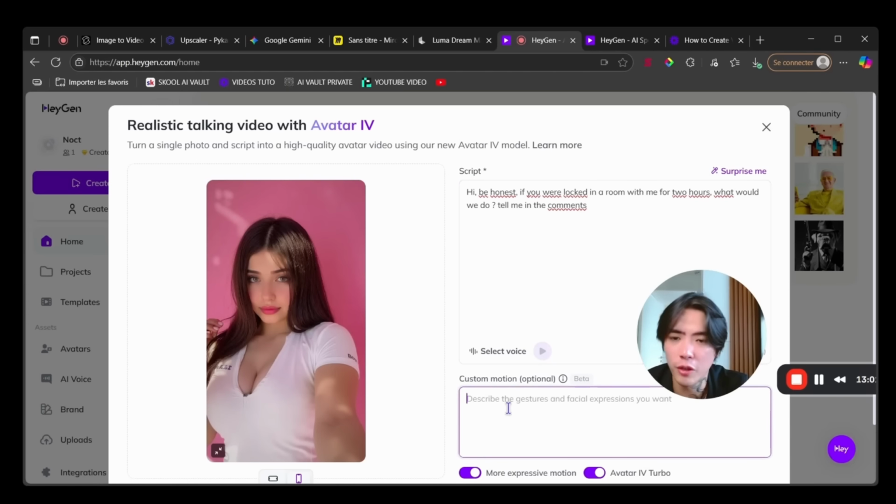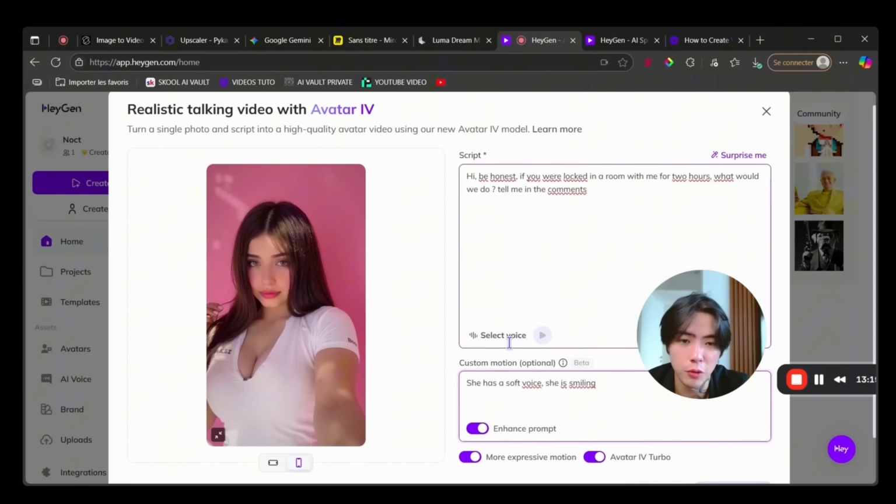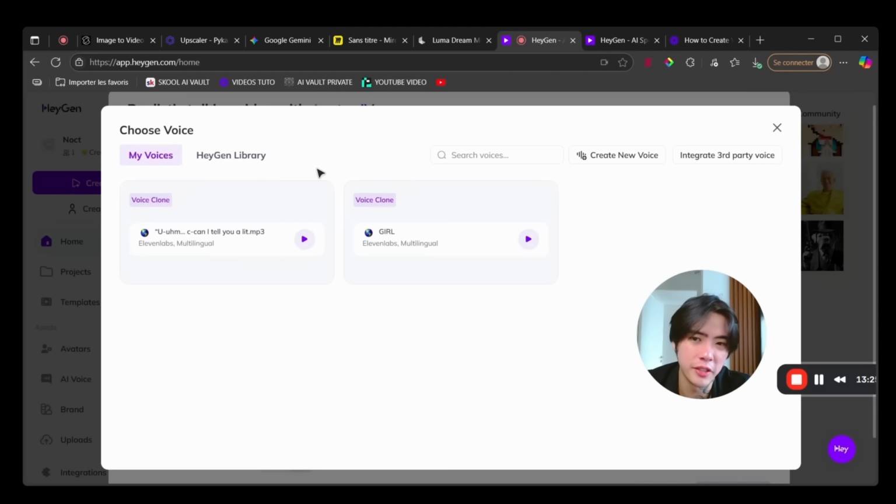So now, for example, I can say like, she has like a soft voice and she is smiling. You don't need to describe as much as we were doing on Google VO3. And also something pretty important is like we want to select the voice. So all the voices by default are like very robotic. So I cloned a voice personally. So I have all the rights on this voice, and it was based because I paid like a real girl to make it and to give me the rights. And this is very cool. And I also put a sample of this voice so you can also use it too inside of our free community.